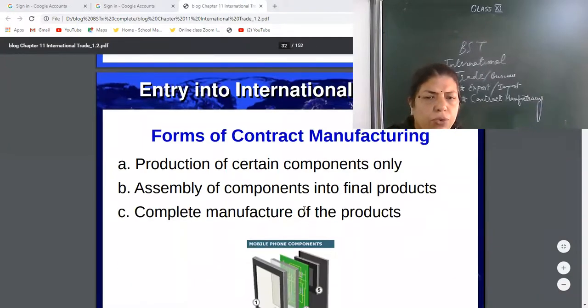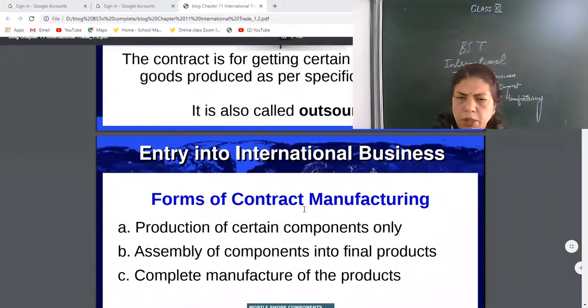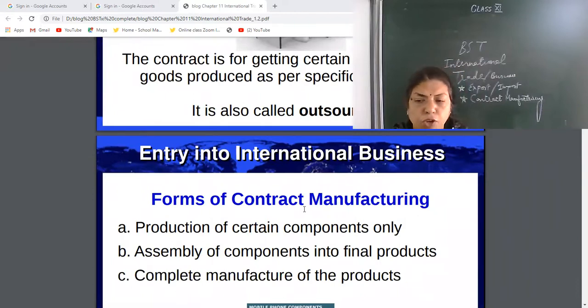Now how to make contract manufacturing? What are the forms? What are the ways? First of all, production of certain components only. Let me give you an example.